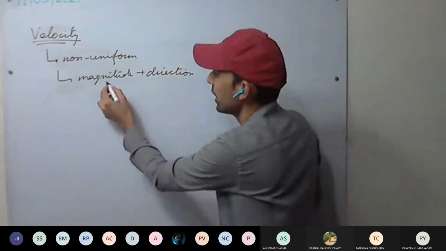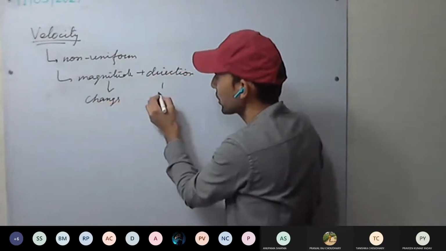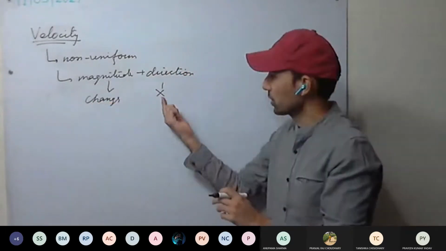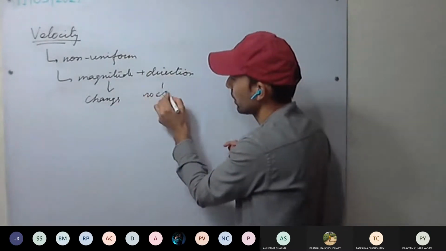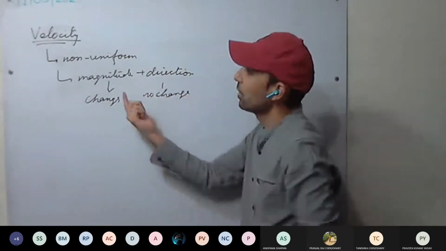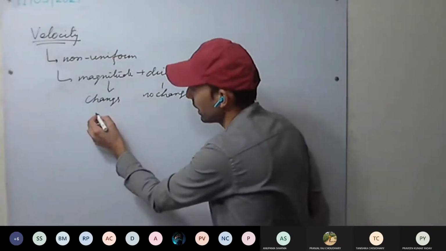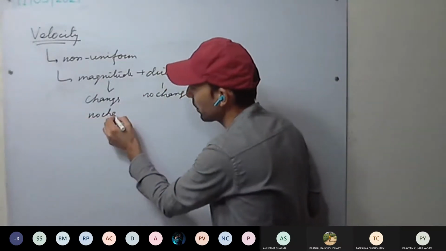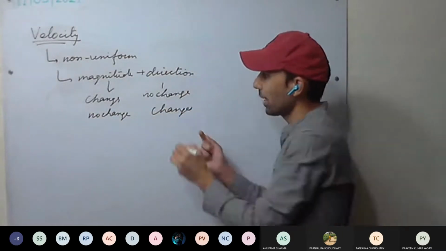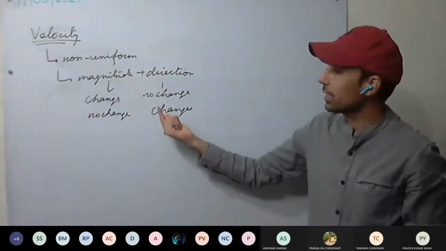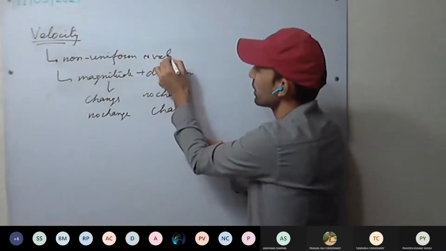Now if magnitude changes and direction does not change, we say velocity is variable. Or if there is no change in magnitude but direction changes, again we say velocity changes, that is variable or non-uniform velocity.